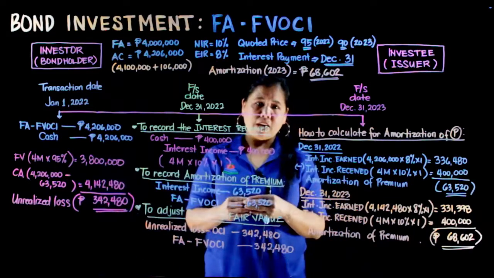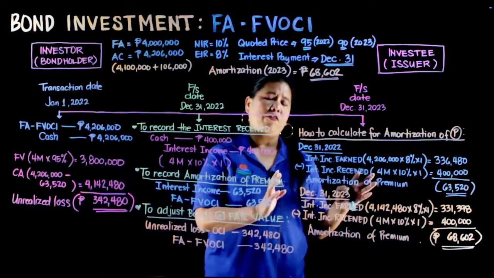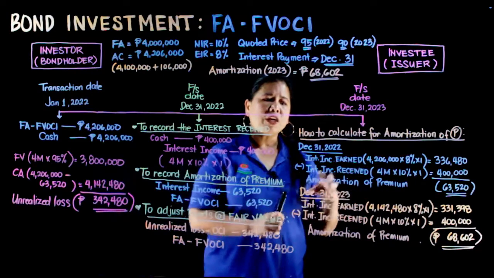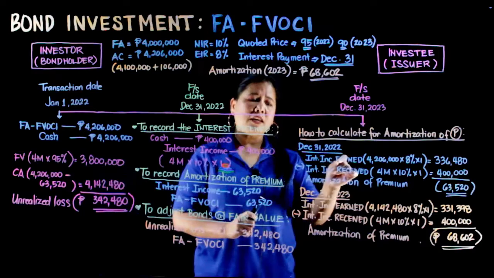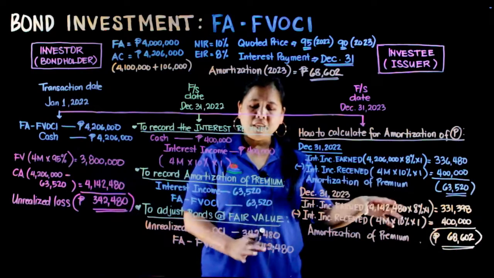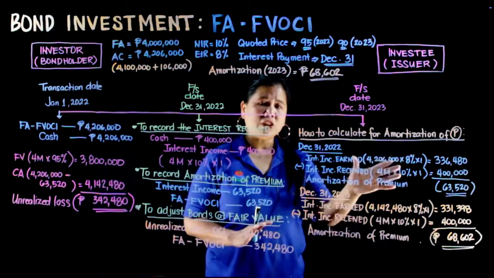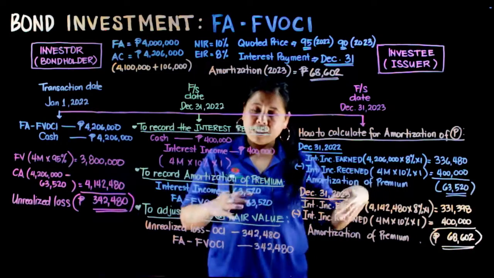As an accountant, i-prepare mo na ang table of amortizations of premium. Yung amortizations of premium, yung carrying amount sa interest income earned natin, hindi nagre-reflect ang fair value.